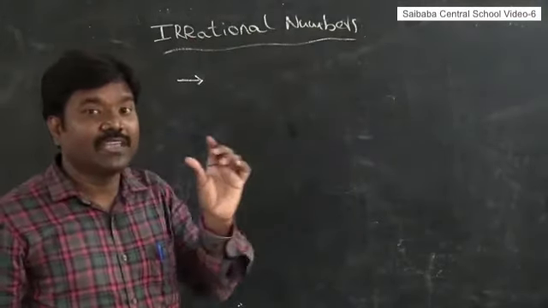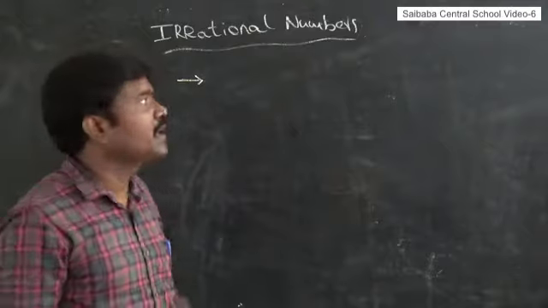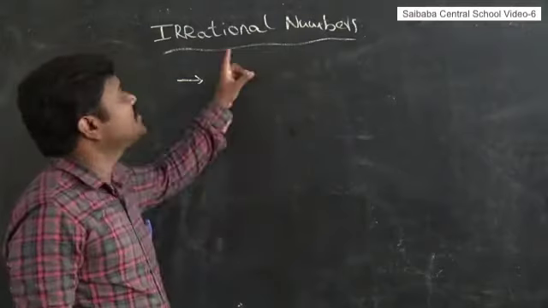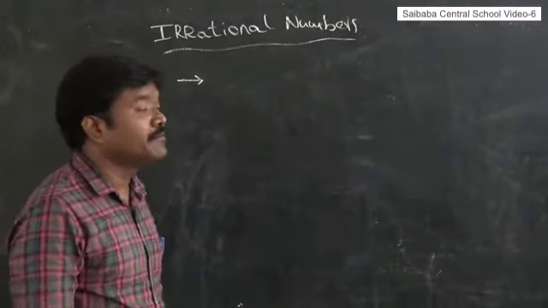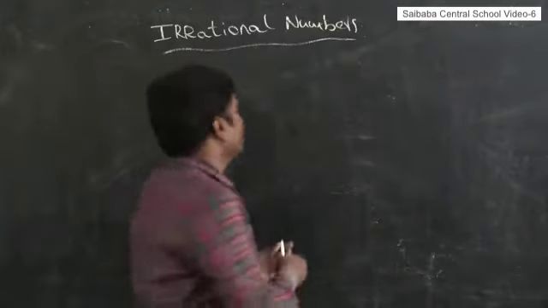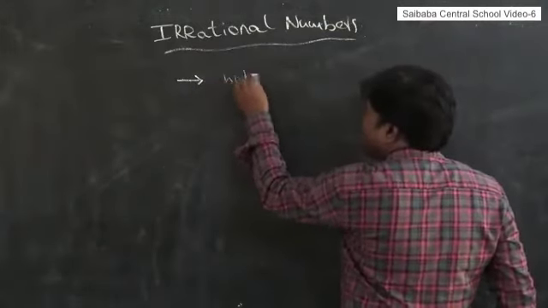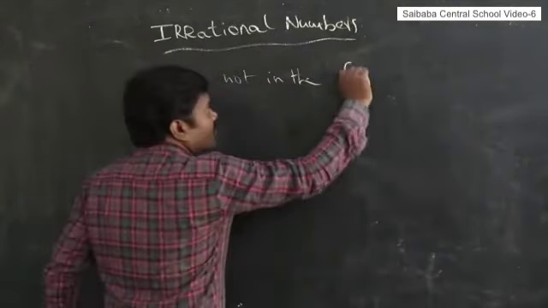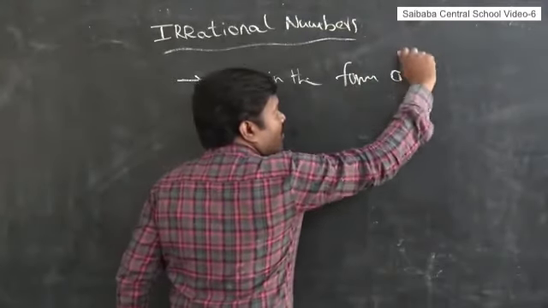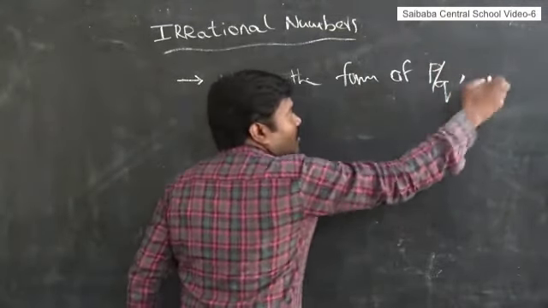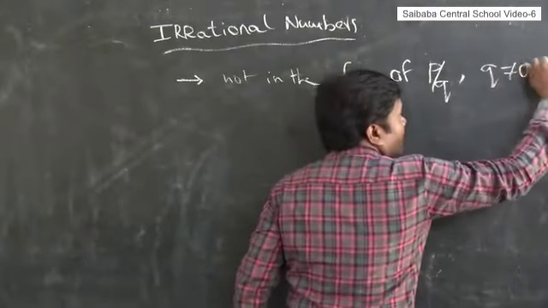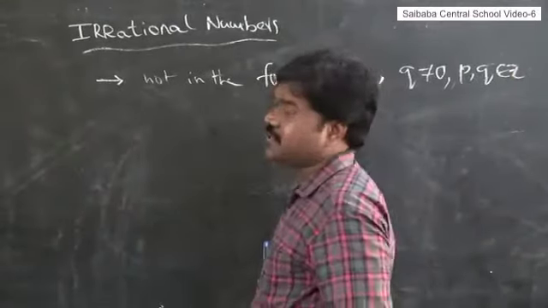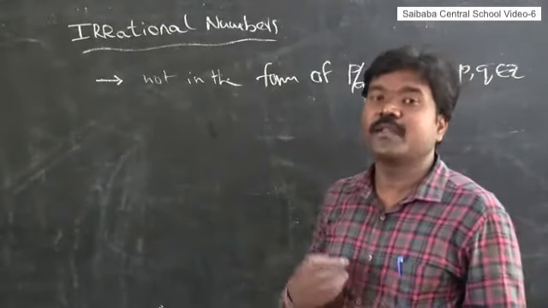In the previous video I gave just a brief explanation about irrational numbers. Here we are going to explain one more part of that. Irrational numbers. Previously what I said: numbers which are not in the form of p by q, q not equal to 0 and p, q belongs to Z, we discussed previously. Now I am going to explain one more.